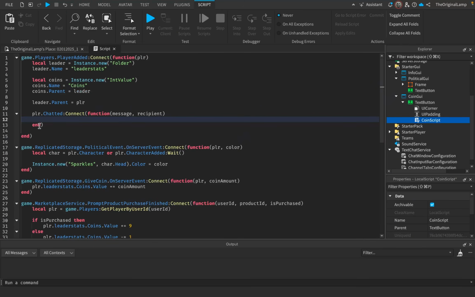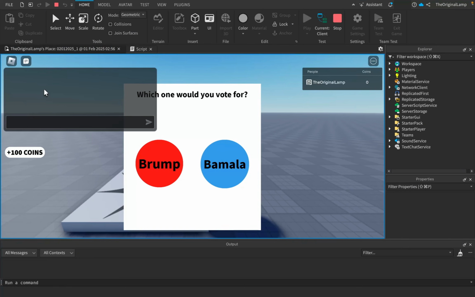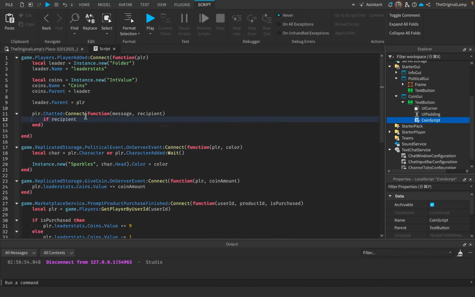And the goal here is I want this to only work when you actually whisper to a player as opposed to just saying something. Now you might still be a little confused. You might be like, oh, what is this guy talking about? What are we trying to whisper here? If recipient is equal to nil, then we're just gonna do nothing. Then we're gonna return and that's the end of it.